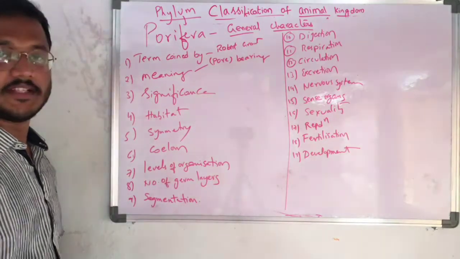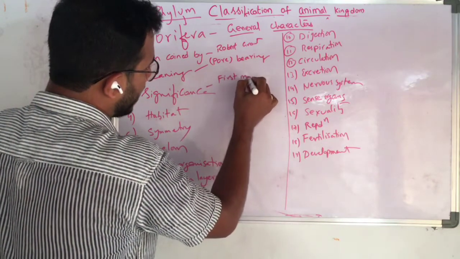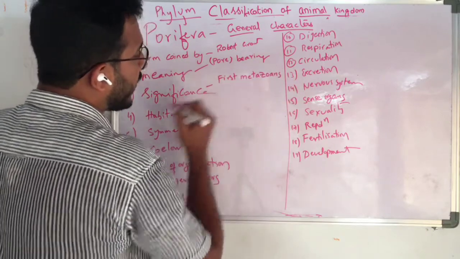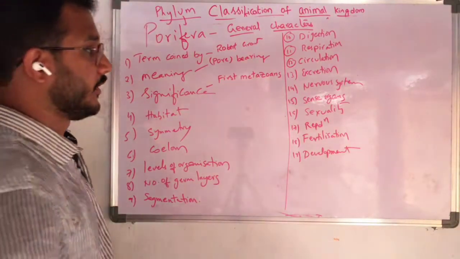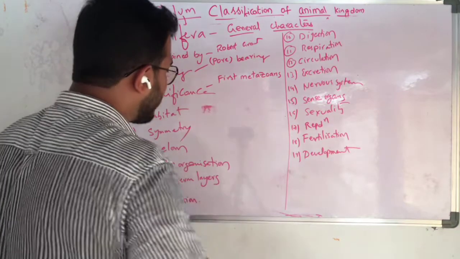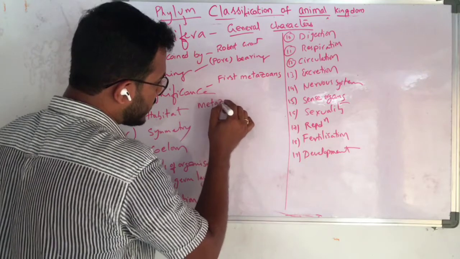And here the significance: these are the first metazoans. Here we have to clarify one concept, that is metazoa. We have to know the difference between metazoans and eumetazoans. So what is metazoa?